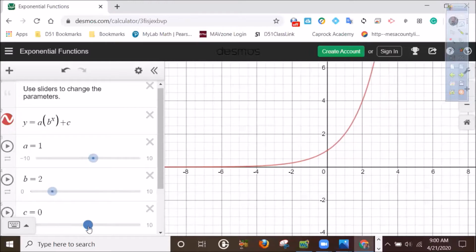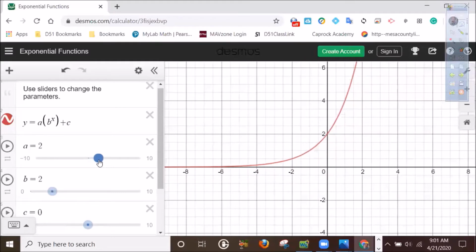The only way to get negative values from an exponential function is to actually subtract the number after the exponential part. And what we see is that the location of the horizontal asymptote is either higher than the x-axis or below the x-axis.